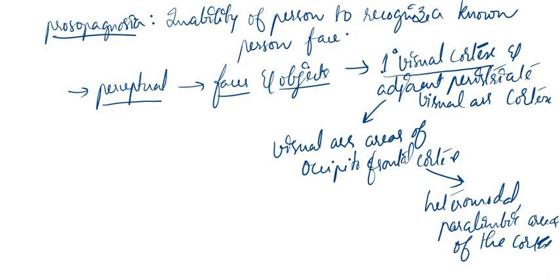Now, this is the flow actually. At least remember this statement: the perception of faces and known objects and their entities is generally done by the primary visual cortex. They collect the information and it goes downstream to the visual association areas of the occipitotemporal cortex. From there it goes to the heteromodal or paralimbic areas of the cerebral cortex. Now, for example, if there is a bilateral lesion, remember carefully. This is the point that you should remember.